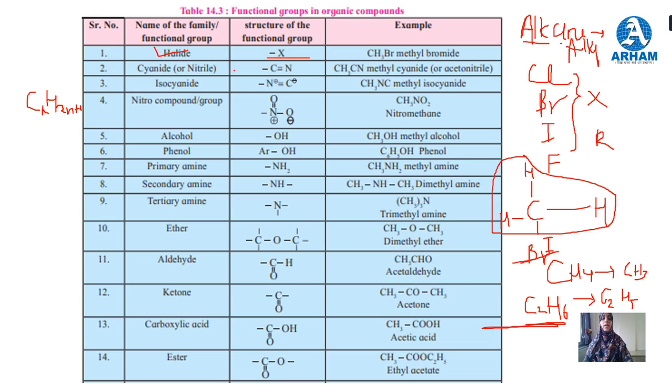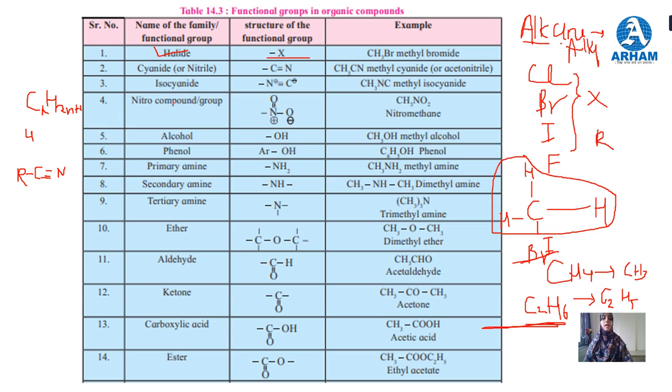Okay, so this is cyanide or nitrile. C triple bond N is cyanide, or you can say nitrile. Okay, and the valency of carbon is 4. Always remember, the valency of carbon is 4. Three valencies, or three bonds, are already formed with nitrogen. The one valency remaining here is attached to an alkyl group, any alkyl group. So this is alkyl nitrile, or you can say alkyl cyanide.